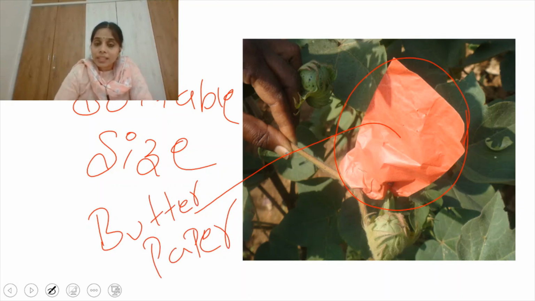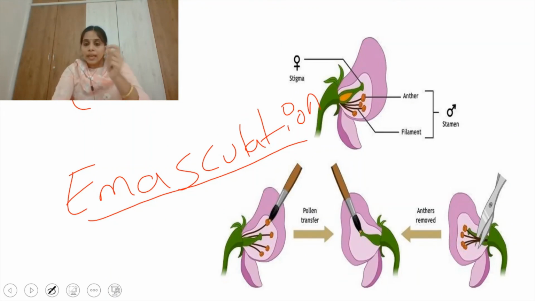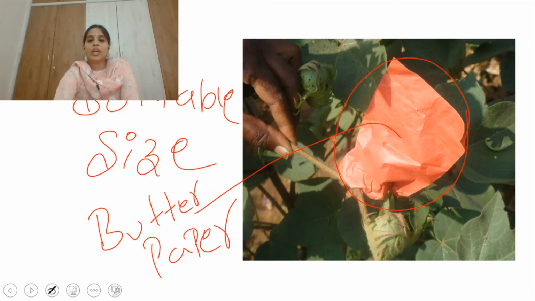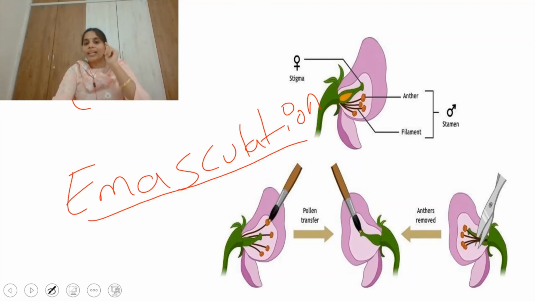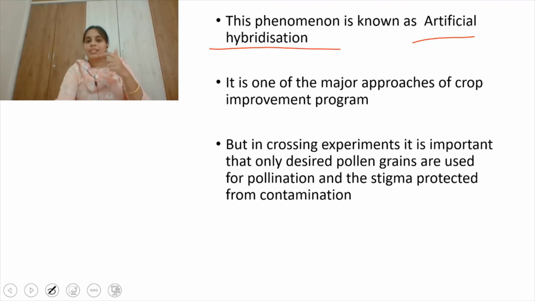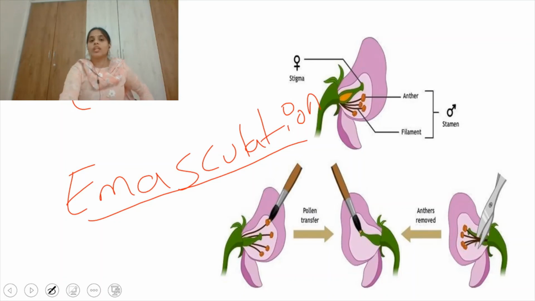Right. When the stigma gains receptivity, suitable pollen grains should be transferred onto this flower, and again you have to bag the plant, which ensures the post pollination events and development of fruit will take place. So emasculation and bagging are done in artificial hybridization methods. In the case of bisexual flowers, both emasculation and bagging take place, right?